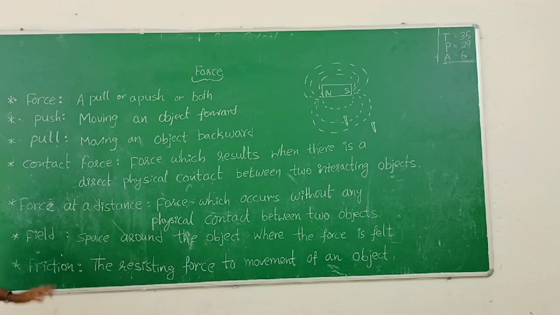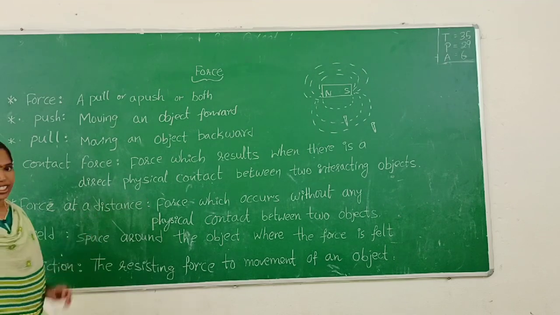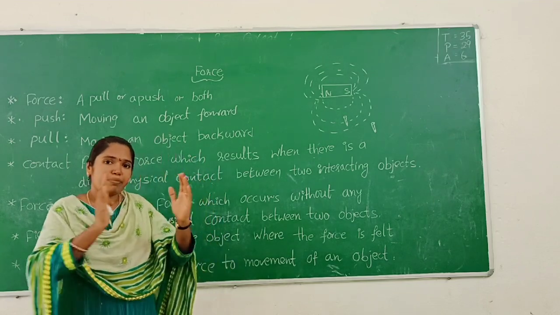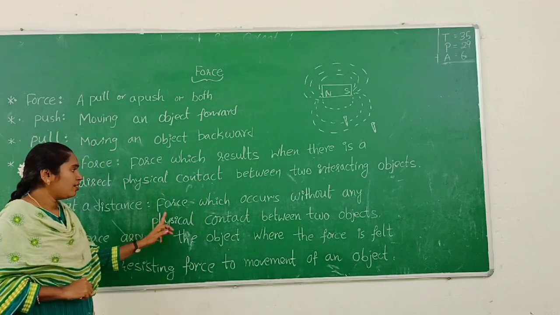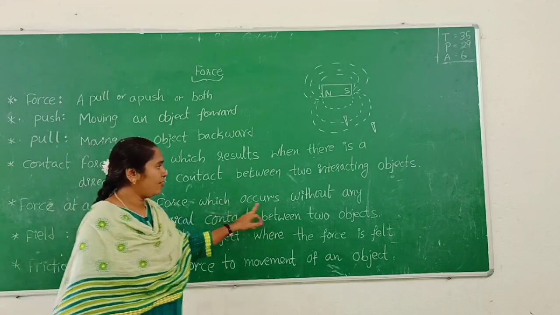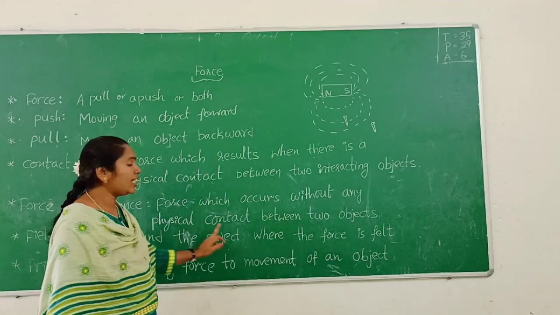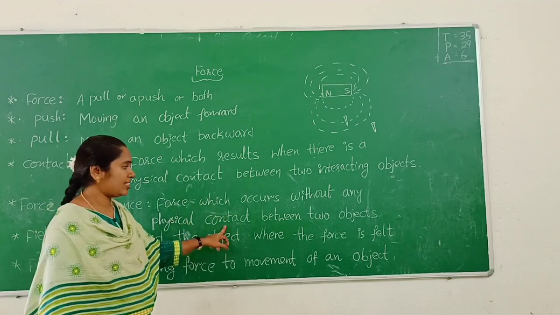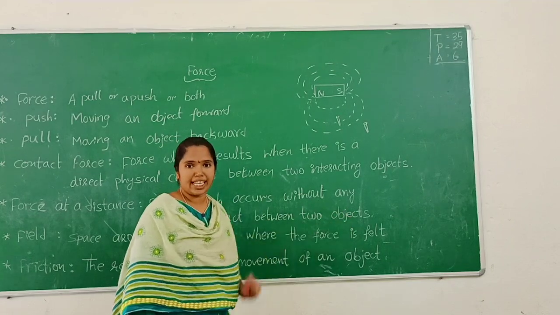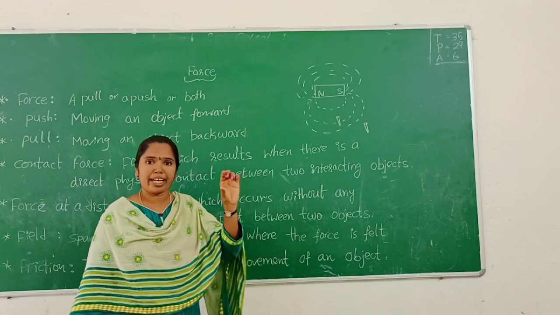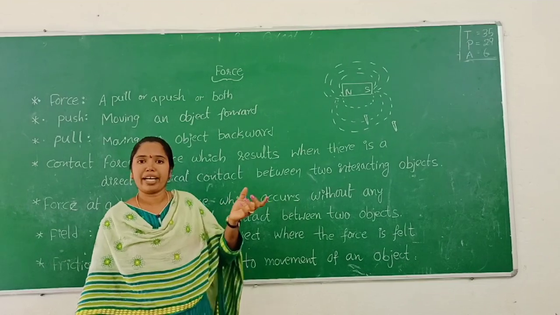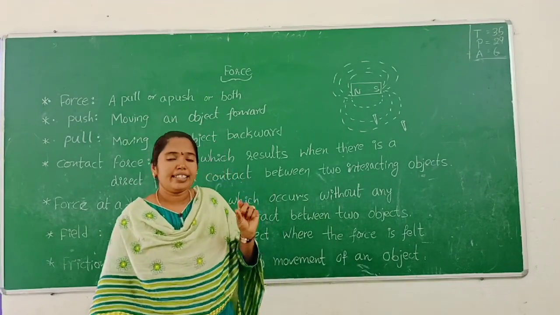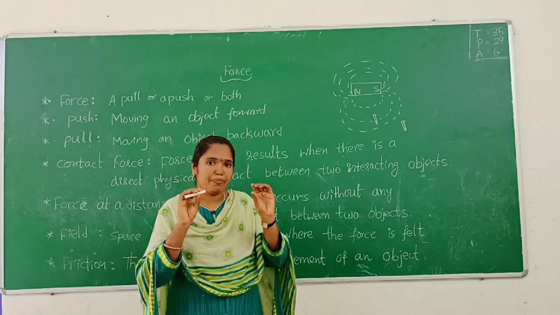Next one, force at a distance. It is a force which occurs without any physical contact between the two objects. We take a bar magnet. You already saw the bar magnet in the 6th class. A bar magnet and an iron nail will be kept nearby.